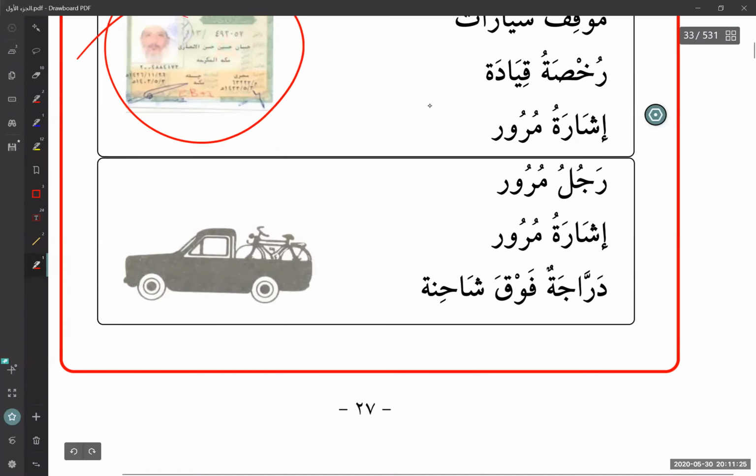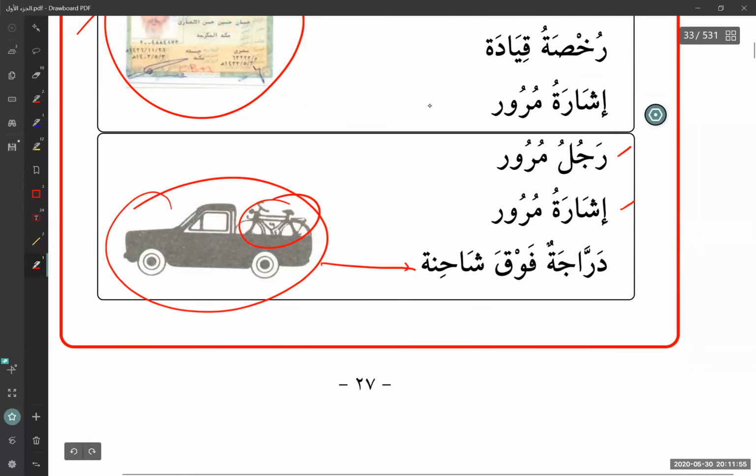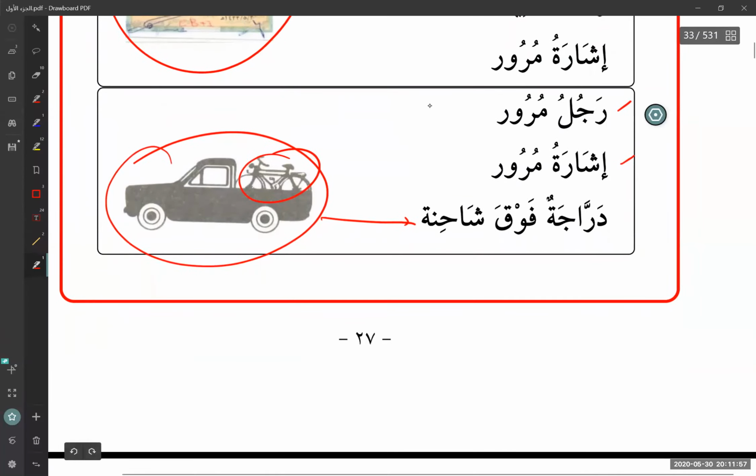Okay. Next one is interesting. So they give you a picture of something. Picture of a car and a bike. So is it رجل مرور? No. إشارة مرور? No. دراجة فوق شاحنة. Okay, that's the one. دراجة is a bike. فوق is on. شاحنة. Shahina is a truck. Shahina can be any kind of truck. It can be a pickup truck. It can be a big, large semi. It could be anything, as long as it's a truck. It can be a garbage truck. Okay.